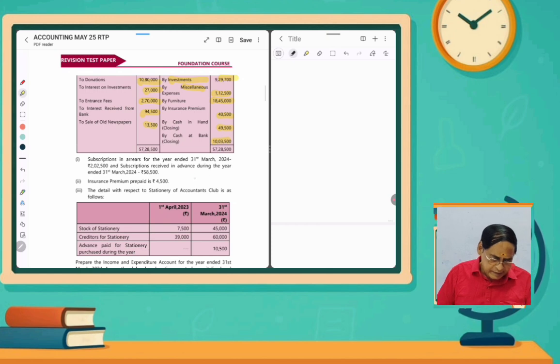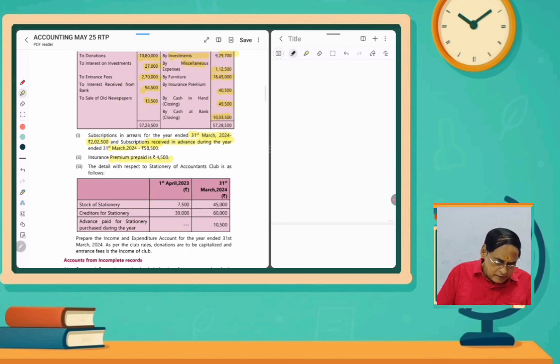Our subscription arrears for the year ended 31st March 2024, that is 2,02,500 rupees. If it is subscription arrear for the year ended, I mean it is pertaining to the current year, so we have to add it. Subscription received in advance during the same year, that means it is a liability, so it has to be deducted. And then insurance premium prepaid 4,500 rupees. If it is prepaid, any expenses prepaid, we have to deduct in the income and expenditure account, and then it has to be shown in the balance sheet asset side.